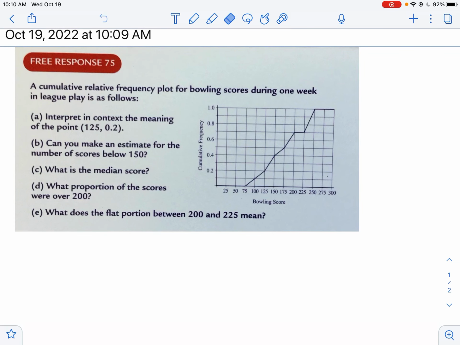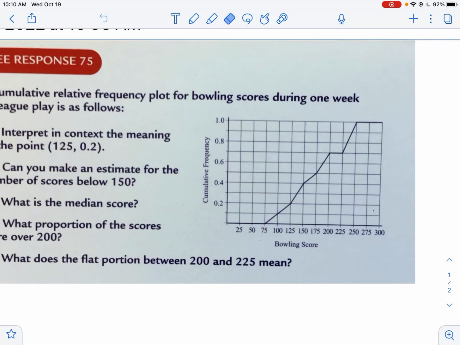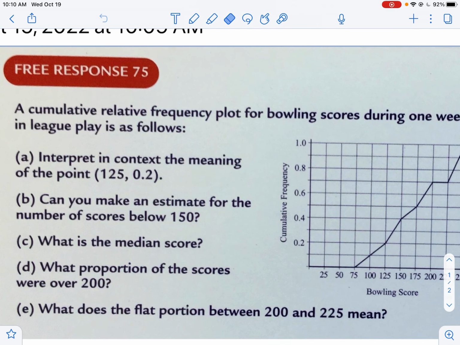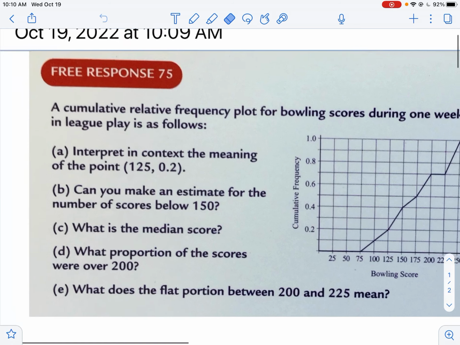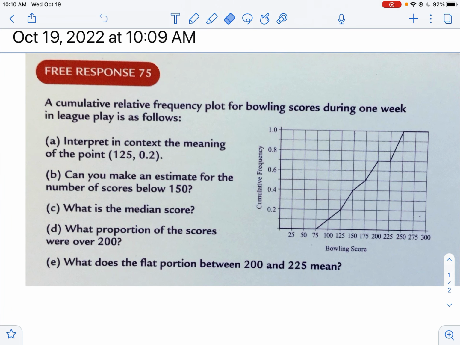All right, we're going to be using some Barron cards here to explore cumulative frequency graphs. So you'll notice we're using free response 75. I believe this is from the second edition, but I love this question, so that's why we're using it. All right, so we're looking at a cumulative frequency plot for bowling scores during 1 week in league play, and we have several questions here to deal with.